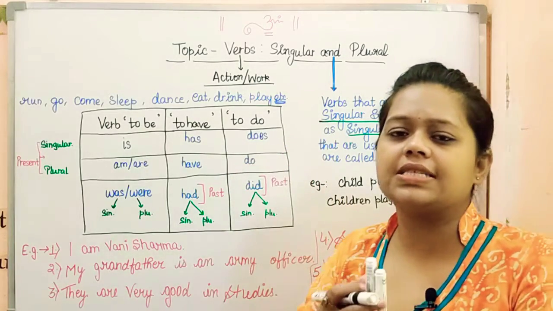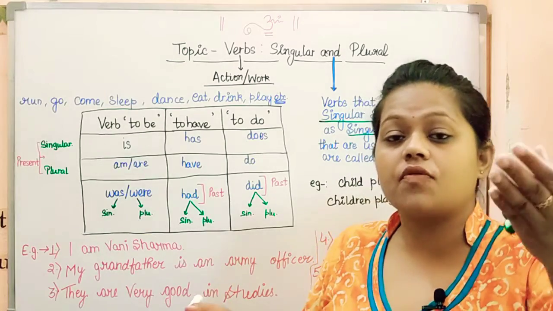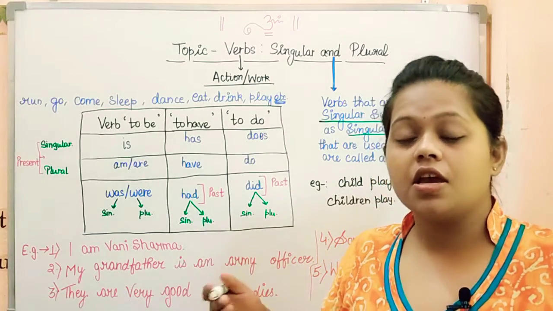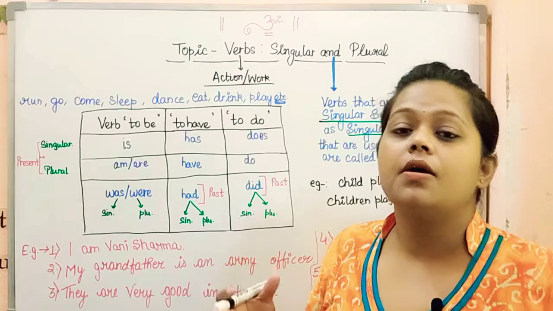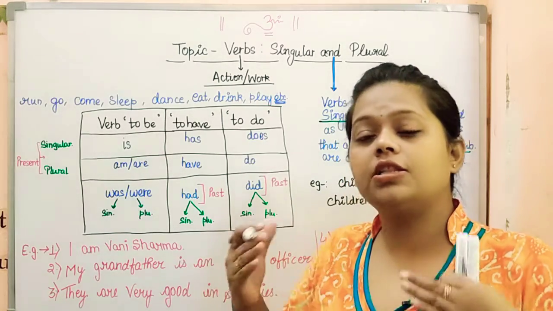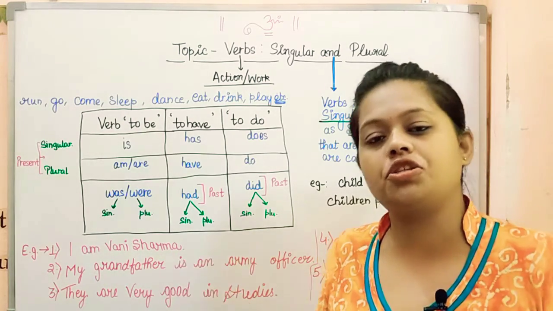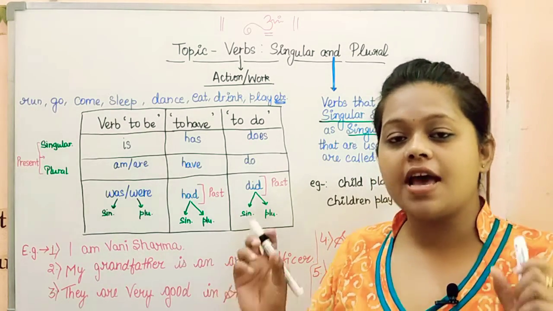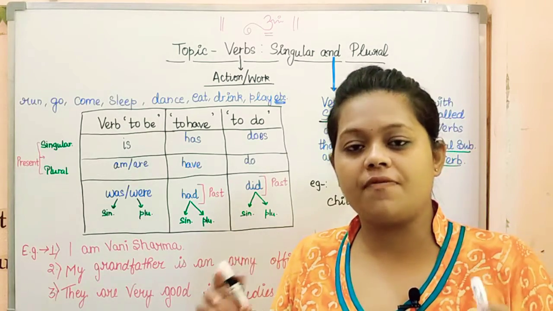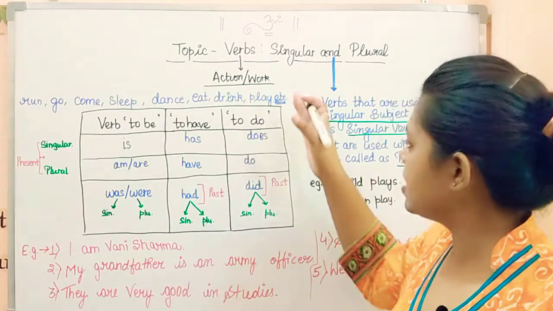So these are said to be verbs. हम जो काम करते हैं, like I am teaching, you are watching the video. So teaching, watching, drinking, playing, standing, going, coming, all these are a part of verb that is said to be action. What is action? Action is something that is being performed, that is being done. So these are the verbs.